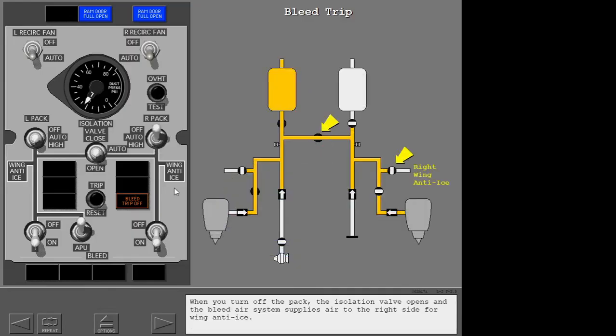When you turn off the pack, the isolation valve opens and the bleed air system supplies air to the right side for wing anti-ice.